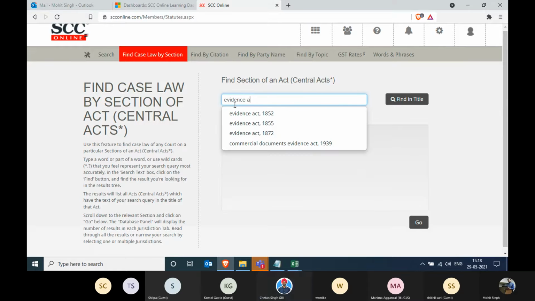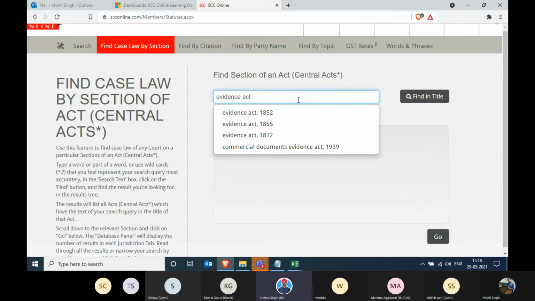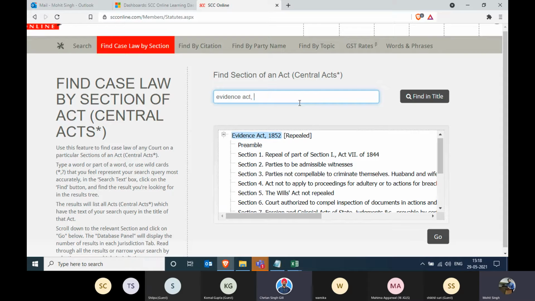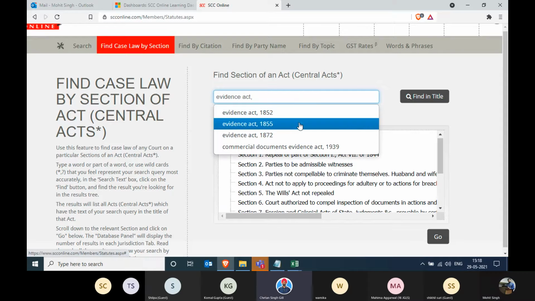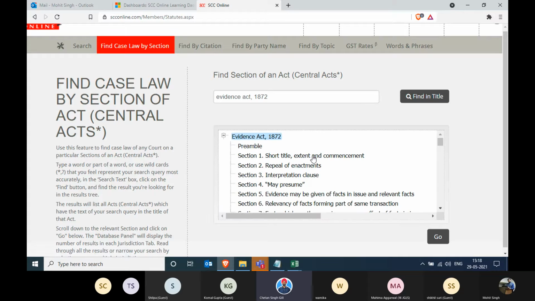Sure. And we'll find nothing. This is not how we have to write. So we'll first write the act name. So Evidence Act, please start search, Mohit. Oh, sorry. Just write the Evidence Act, yeah. Just write Evidence Act, you'll get the latest one anyway. 72 is the latest one, which is instant.